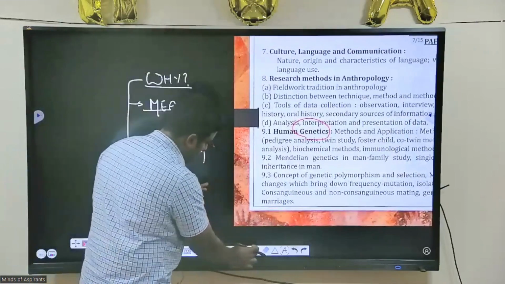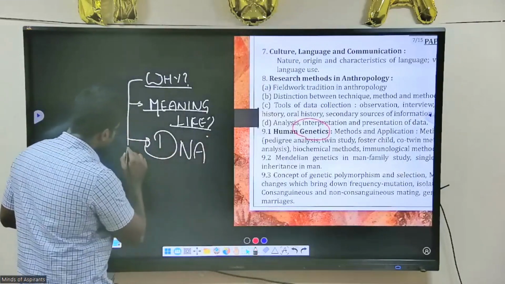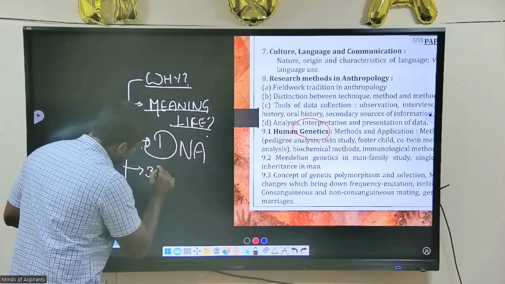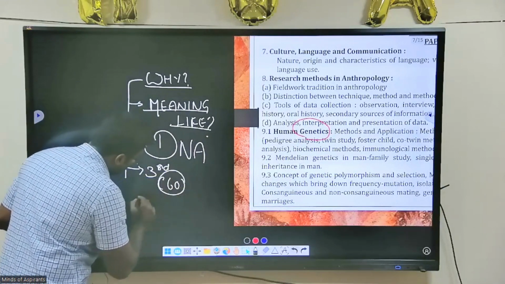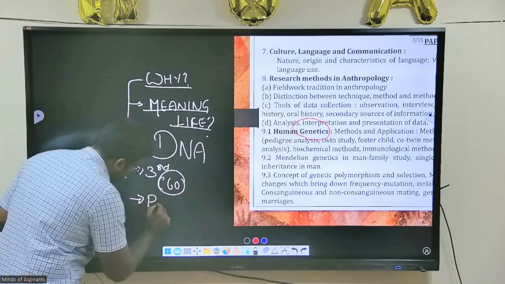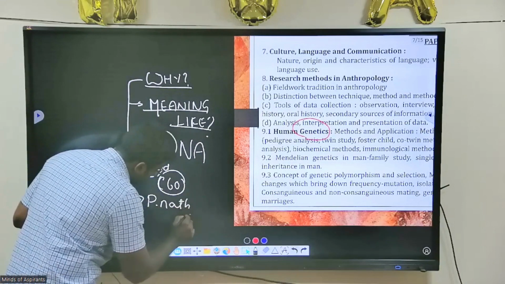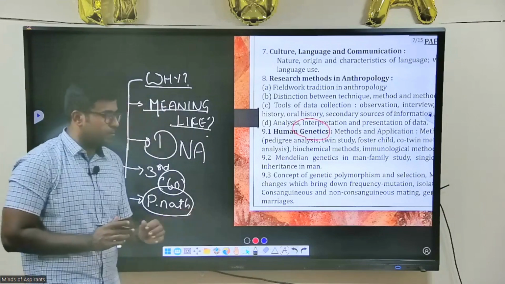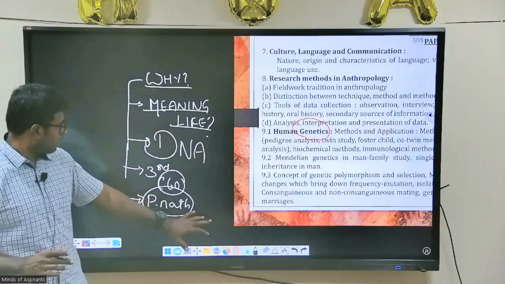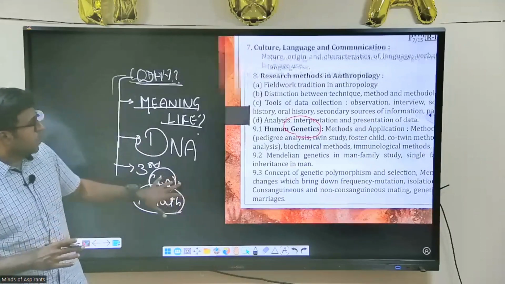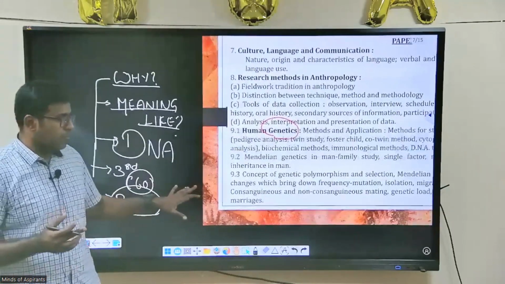Look at this part. This is the third part, and it comprises a little bit of 60. The source for this is P. Nath. Two books I suggested initially: one was Ember and Ember and the other P. Nath, and the source for this is P. Nath. And I'll tell you one interesting fact.